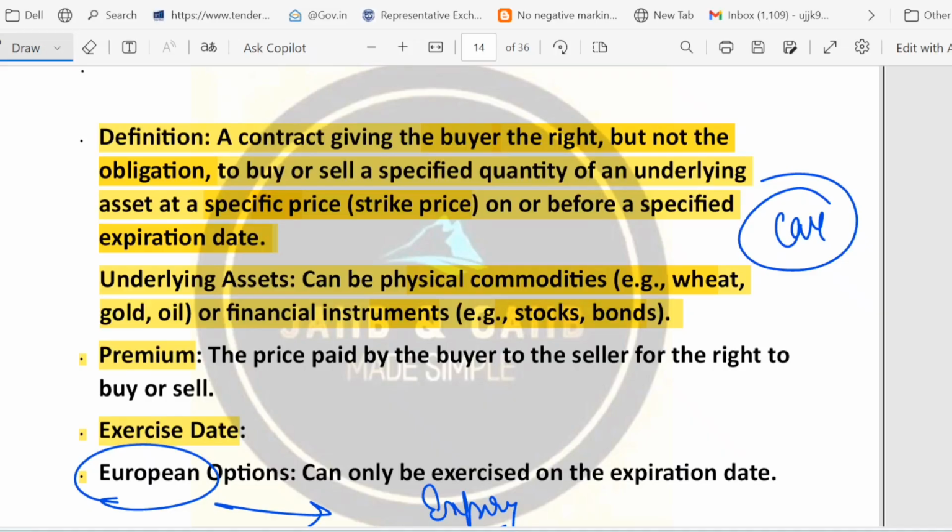Underlying asset means the thing that the option is based on. It can be a commodity, stock, bond, currency, index, etc. Strike price is the pre-agreed price at which the buyer can buy or sell. Expiration or exercise date is the last day that the option can be used. Premium is the upfront payment the buyer gives the seller for this right.